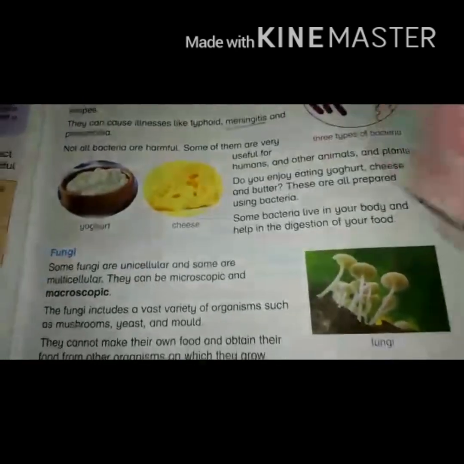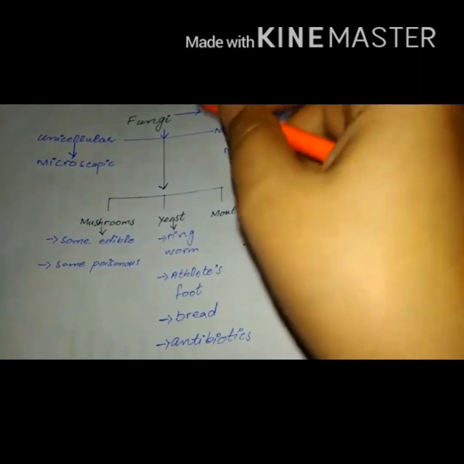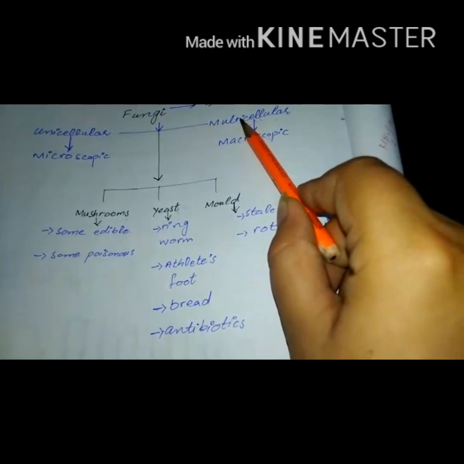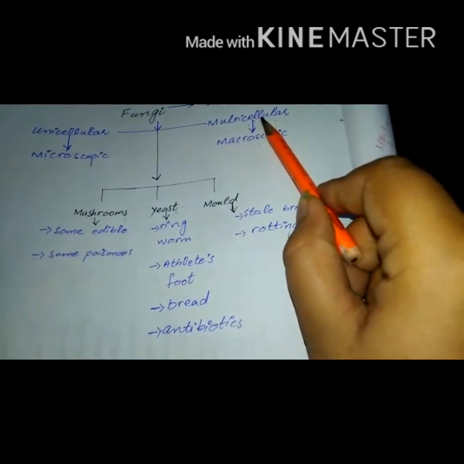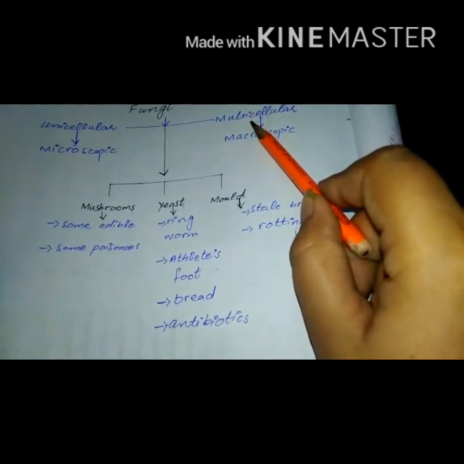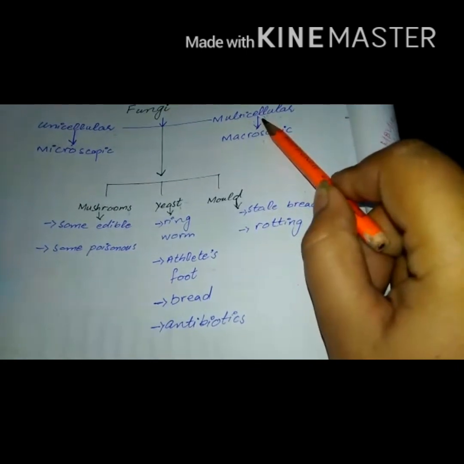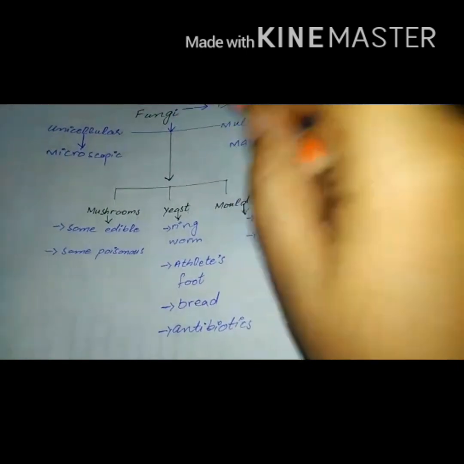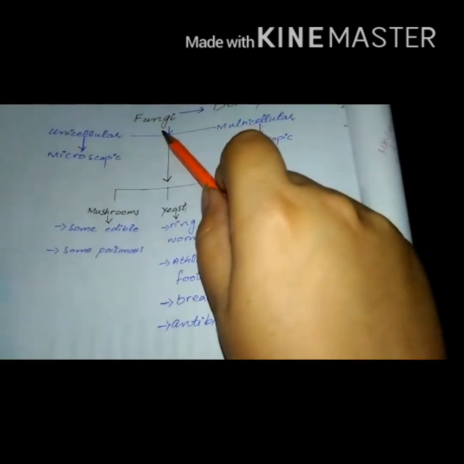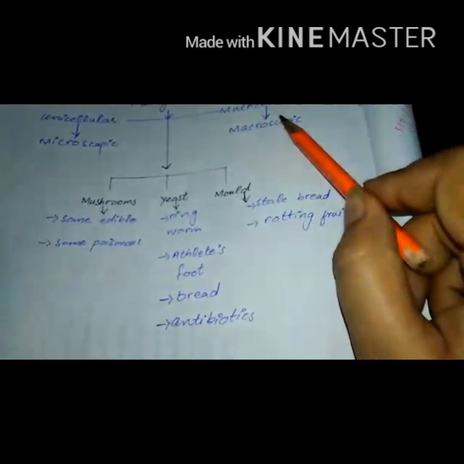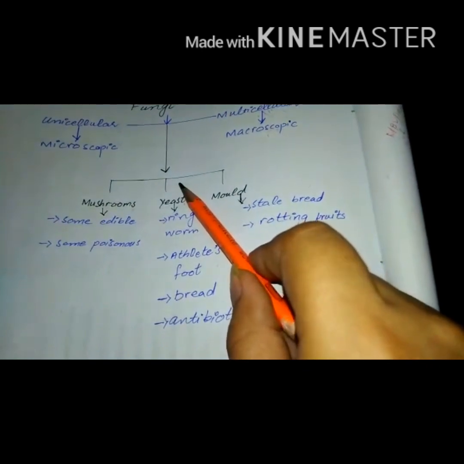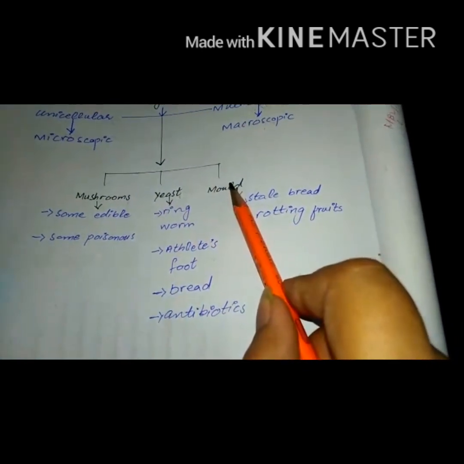The next topic is fungi. Basically, fungi are present in the form of unicellular organisms as well as simple multicellular organisms. What is meant by simple multicellular organisms? It means fungi are composed of more than one cell, but not billions or trillions of cells like animals and plants. That's why they are also known as simple multicellular organisms. It means fungi are present in the form of microscopic organisms as well as macroscopic organisms. Fungi have a vast variety of organisms, for example, mushrooms, yeast, mold.